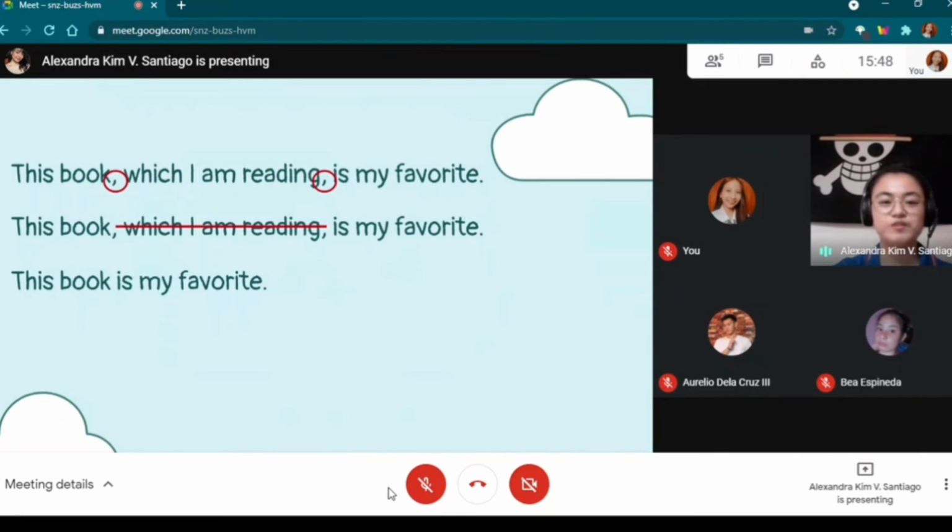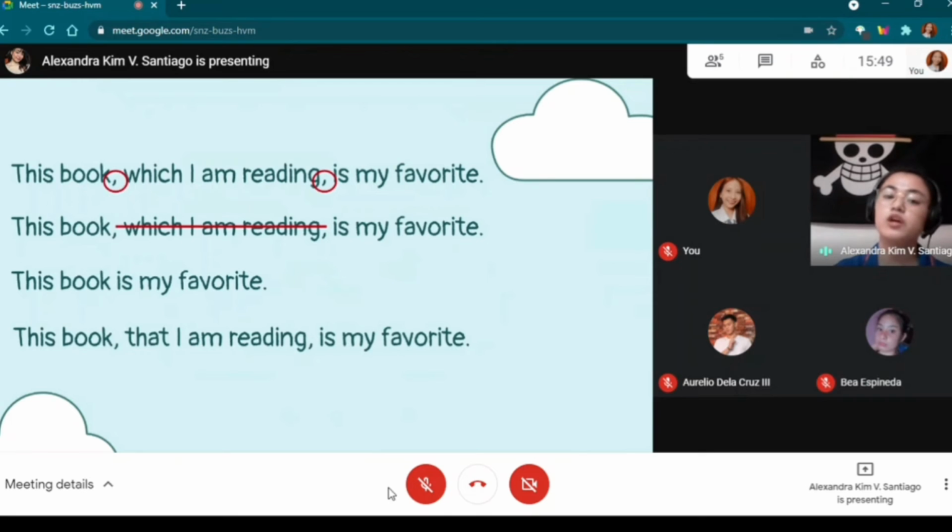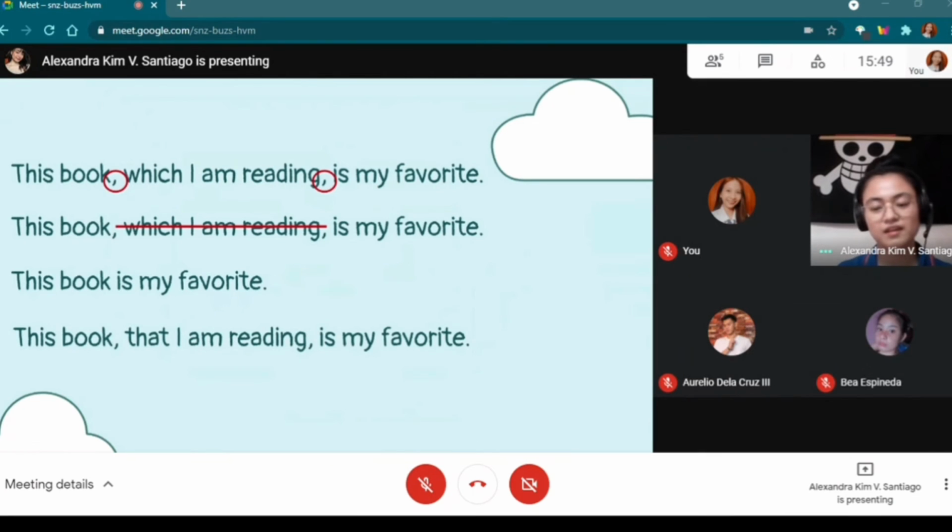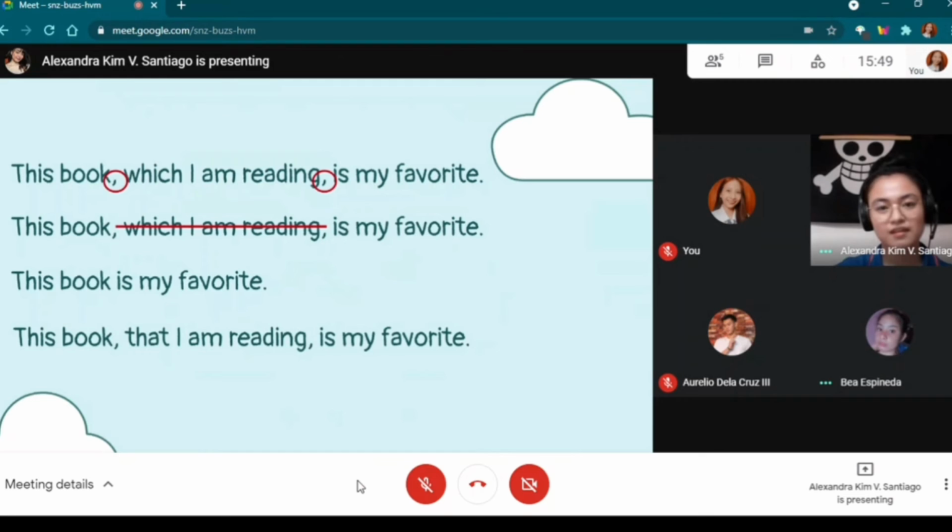Very good. Now, what if we try to replace the word which with the word that, similar to what we did earlier? We'll end up with a sentence, this book that I am reading is my favorite. Do you think that is acceptable? Yes or no? No. Why? Because it doesn't sound right, ma'am. Okay, very good. Always remember that in non-defining relative clause, it is not allowed for you to replace the relative pronouns with the word that, unlike in the defining relative clause.